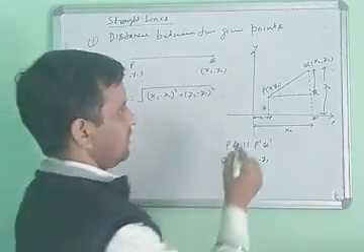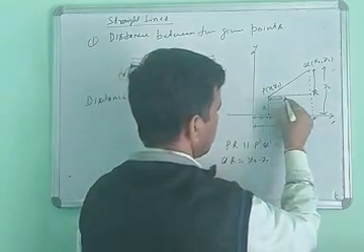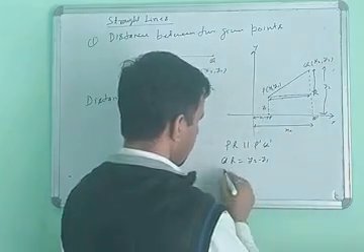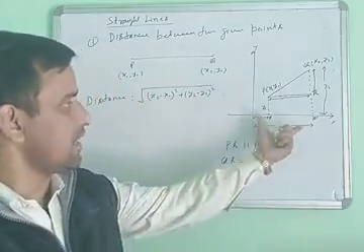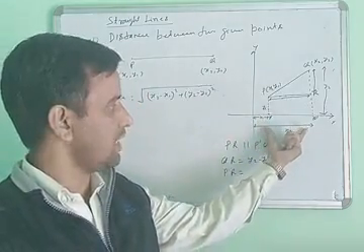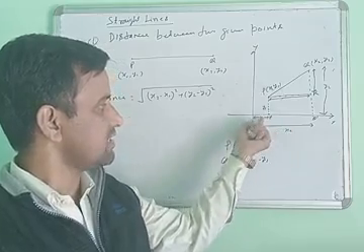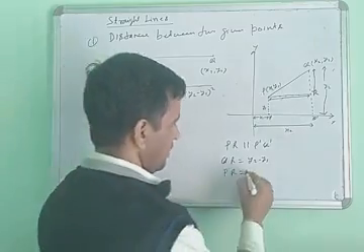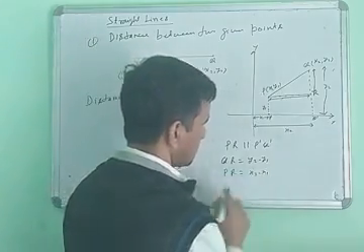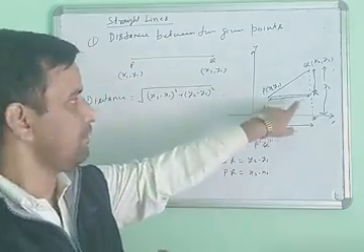Same thing, what is the length of PR? The total length here is x2 and this length here is x1. So x2 minus x1, then you will get x2 minus x1. So you will get the length of PR.